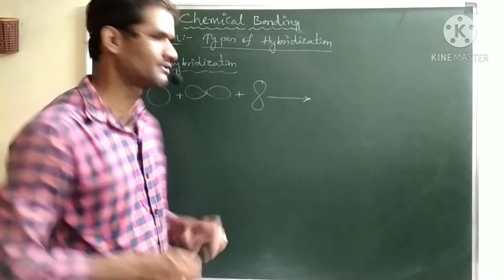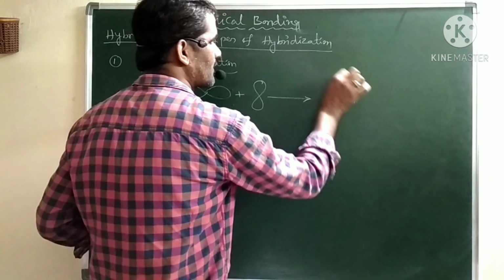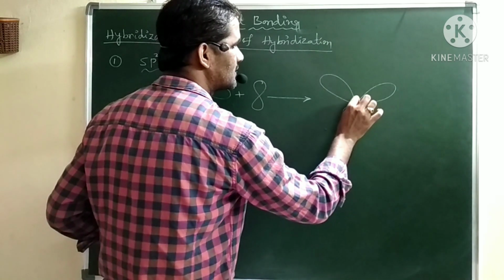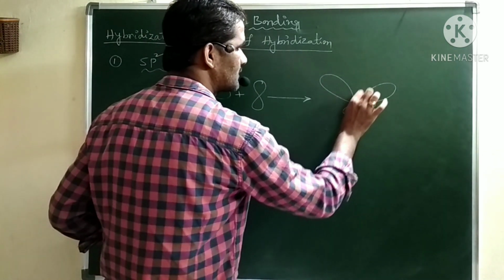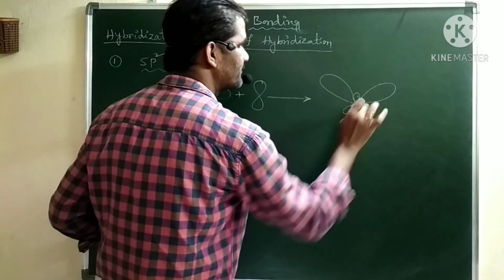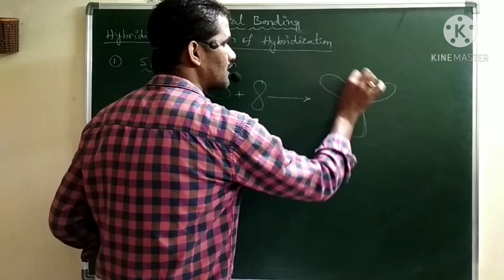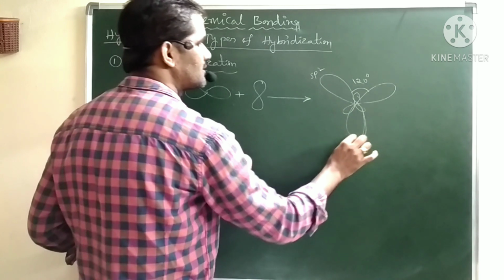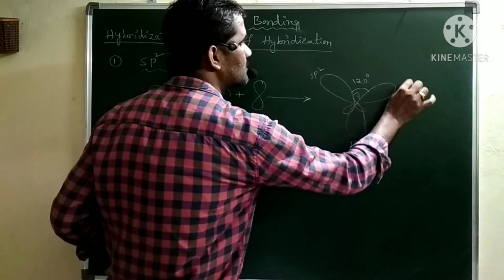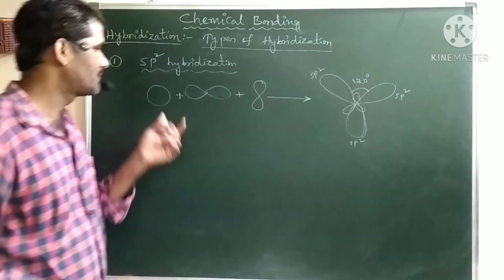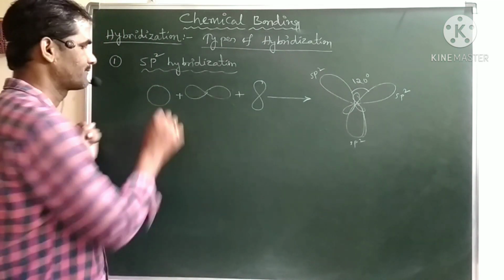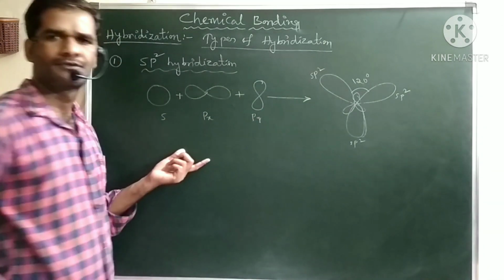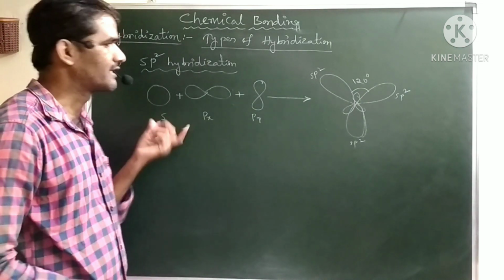So we have three hybrid orbitals arranged around the nucleus like this, each 120 degrees away from the others. This is one sp2, this is one sp2, and this is also one sp2, so in total we get three sp2 hybrid orbitals. Why? Because three atomic orbitals are intermixed: this is s, and let us assume one px and py. You can take anything; out of three axes, two of the axes will intermix.